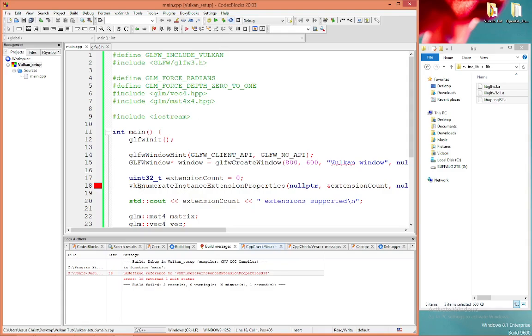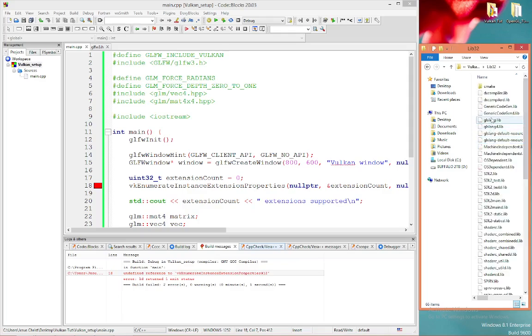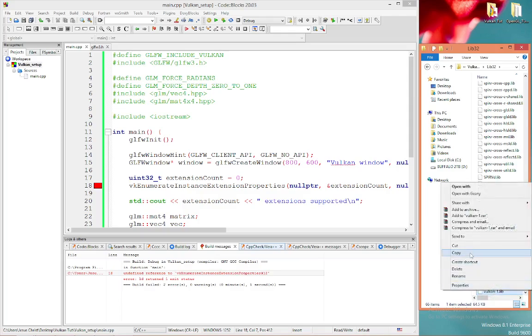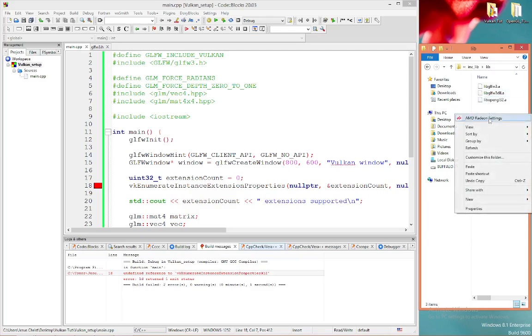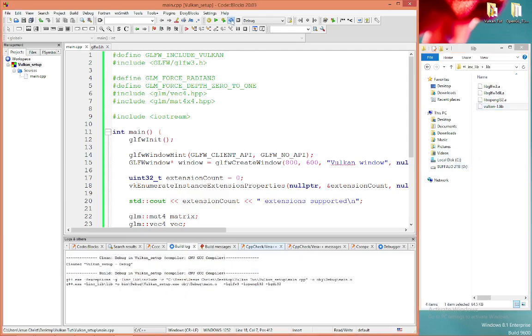Now it's asking for vkEnumerateInstanceExtensionProperties. Okay, that has something to do with Vulkan, of course. So we'll go back and we will go in our Vulkan SDK stuff. We will go in our lib32. We will scroll all the way down. You're going to see at the bottom vulkan-1.lib. Right click, copy. Go back into your ink lib. Go into your lib folder. Right click, and you want to paste in there. Let's run a rebuild and see what it's asking for now.